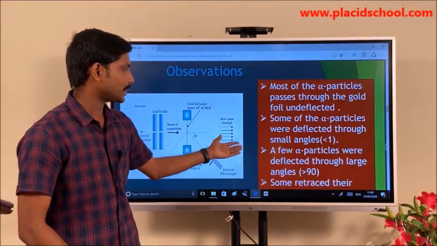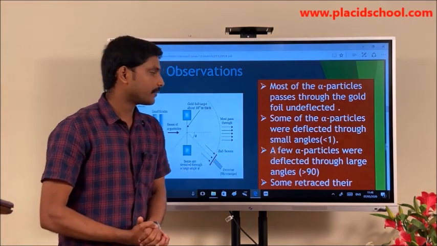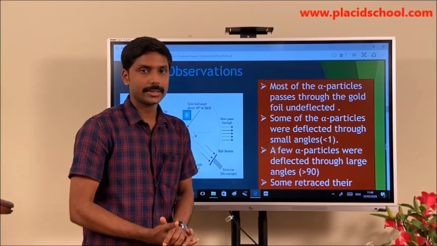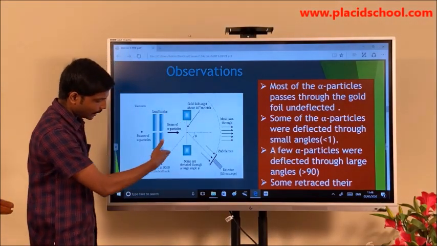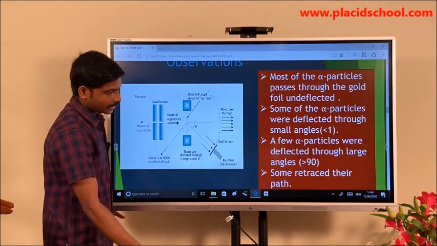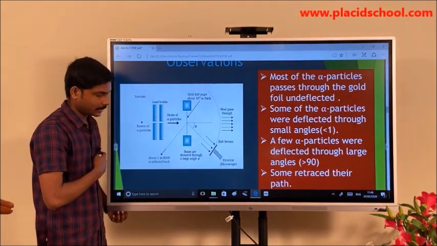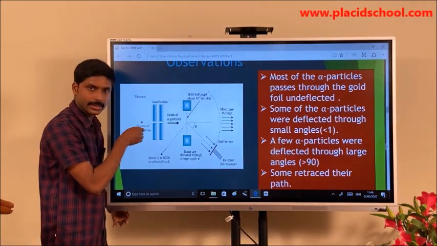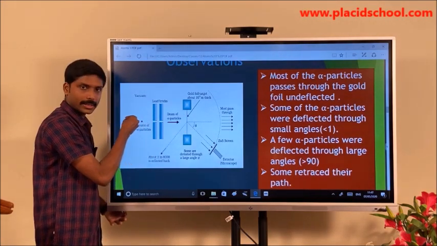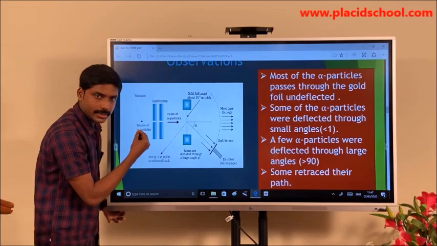Also, it was detected that a few particles were deflected through large angles, that is, greater than 90 degrees. Some of them came exactly in the opposite direction and some retraced their path. Actually they are moving in this direction, and they come back in the same direction.